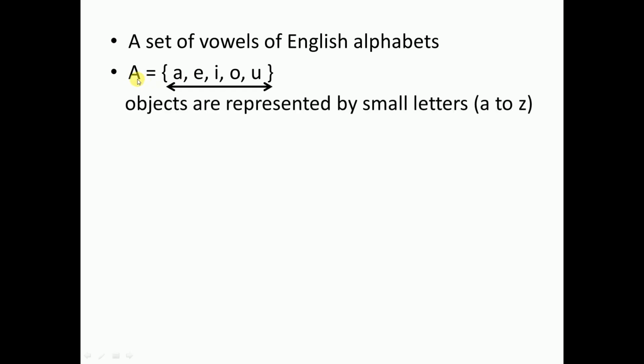So you should remember that whenever you are writing any element or any letter inside the sets, it should be represented by small letters a to z.